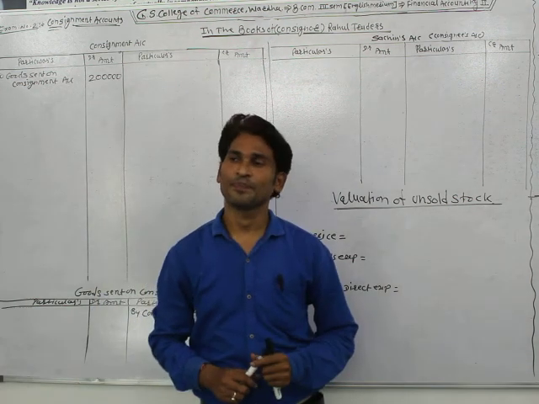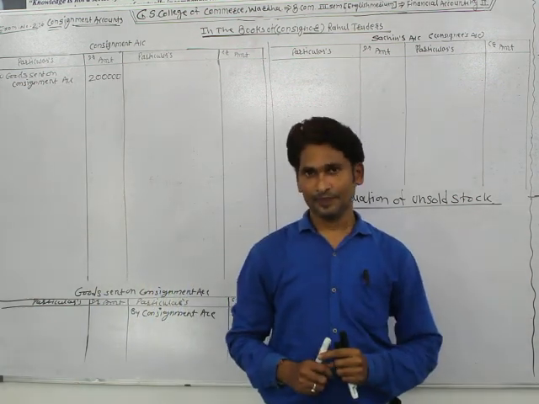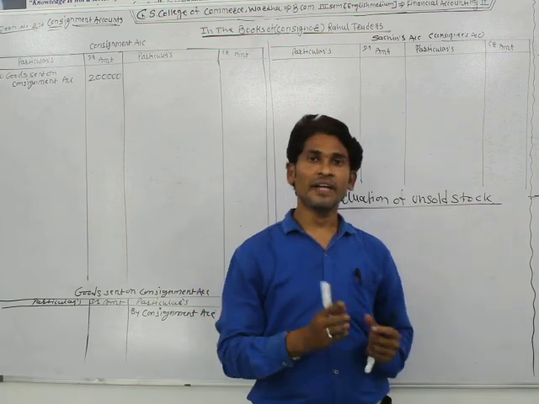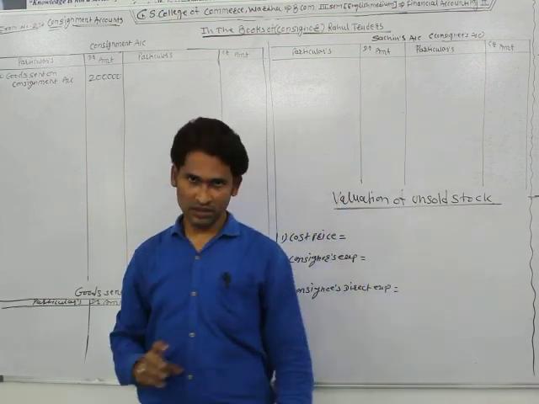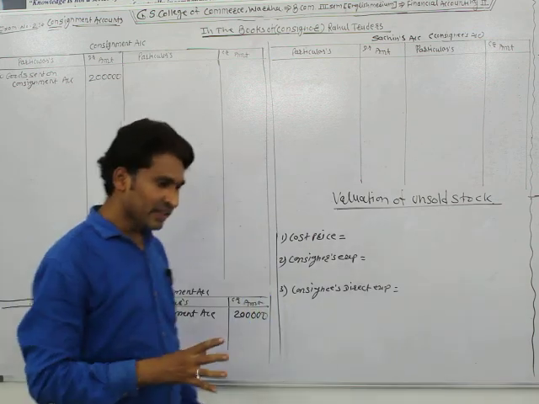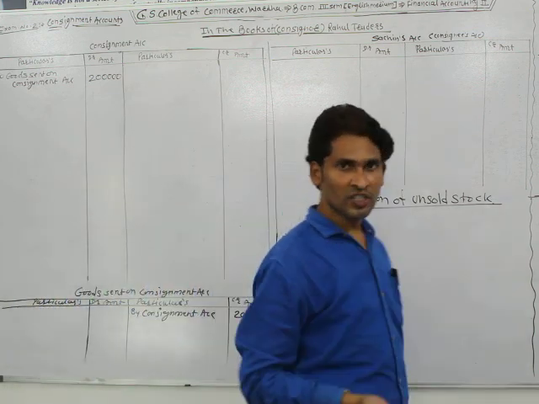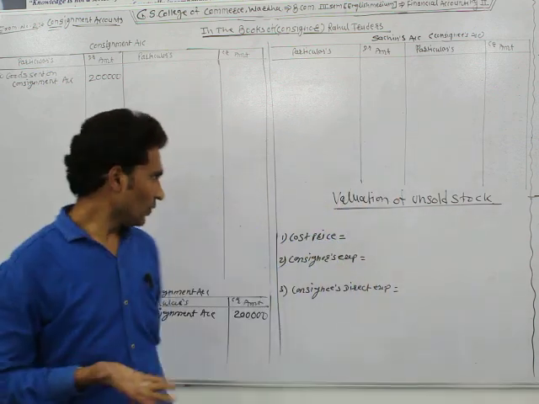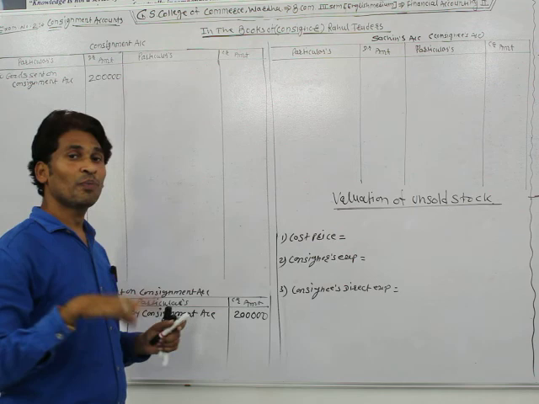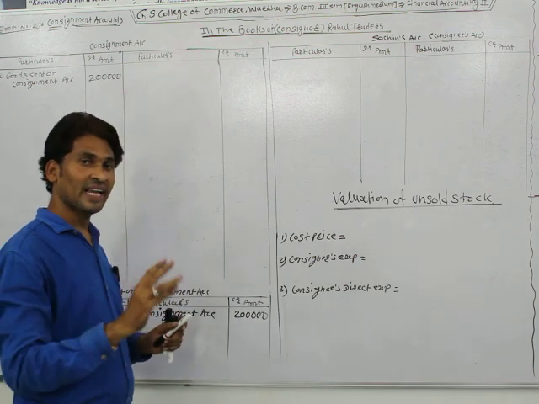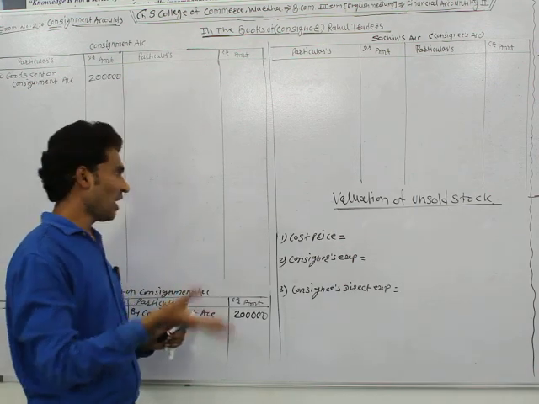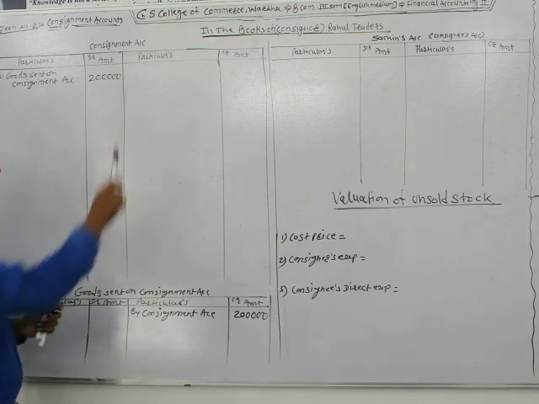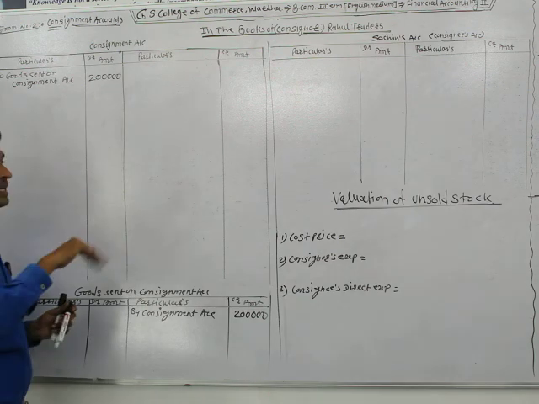This is the first transaction. For that, Rahul Traders, the consignor, spent rupees 10,000 for packing of goods, for insurance of goods, for carriage and cartage. So Rahul Traders spent rupees 10,000 for carriage, freight, insurance, etc. It means the consignor paid rupees 10,000 for sending the goods.